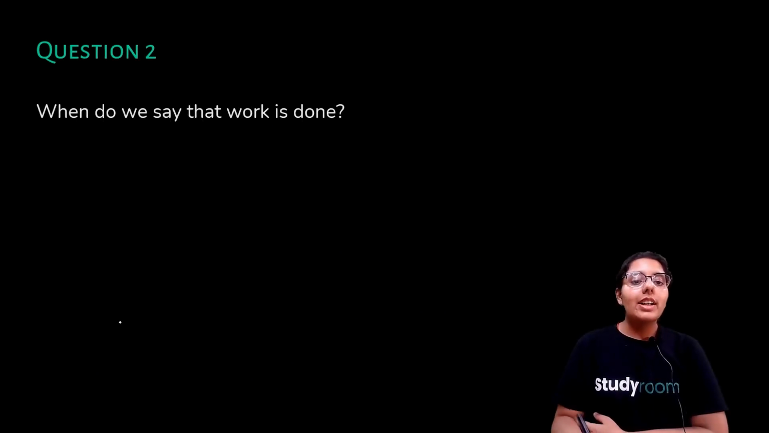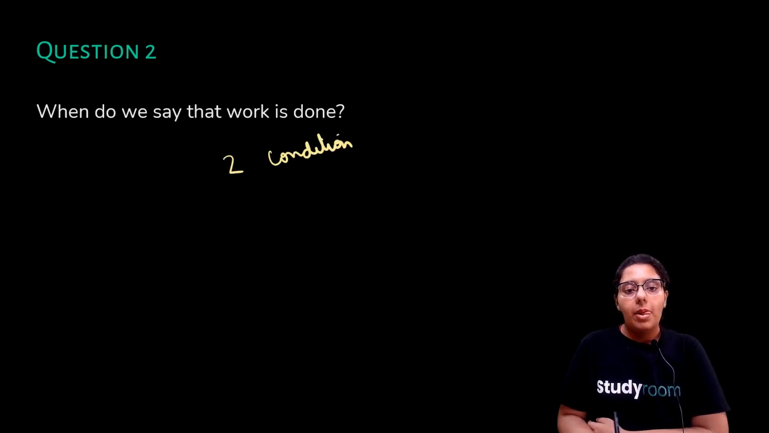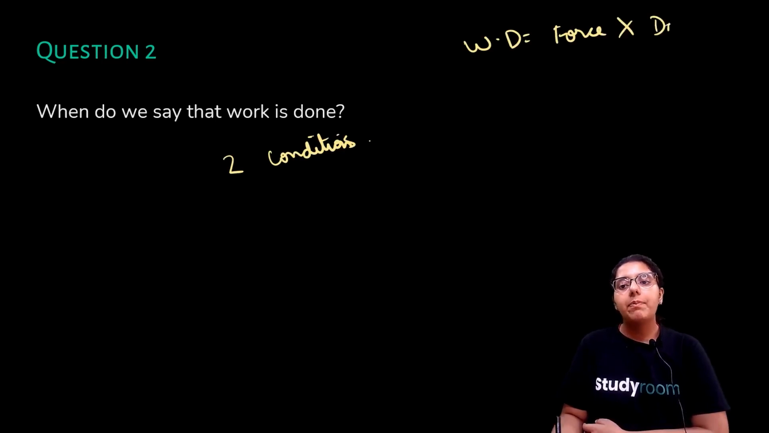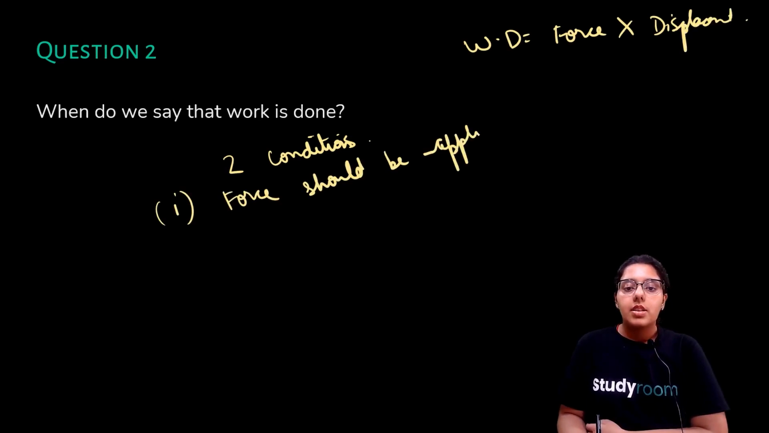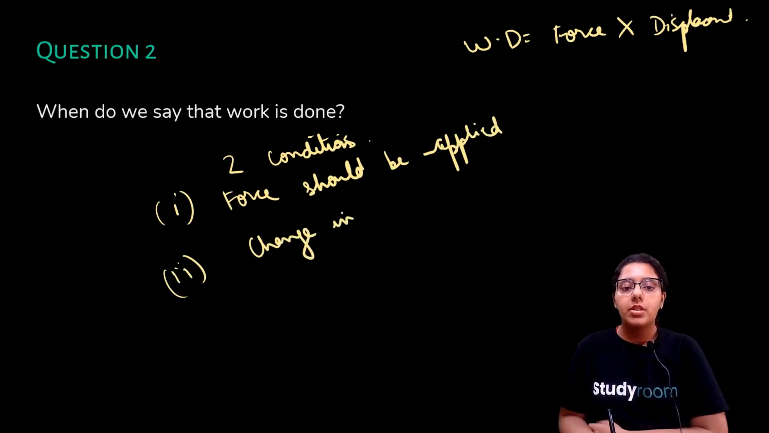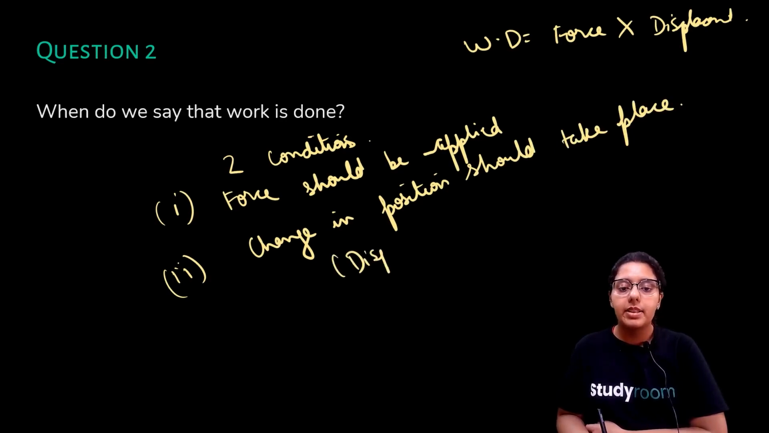So when do we say that work is done? We studied two conditions. We know that work done is equal to force into displacement. So when do we say that work is done? First condition, force should be applied. Second condition, there should be change in position. Change in position should take place. That is your displacement.